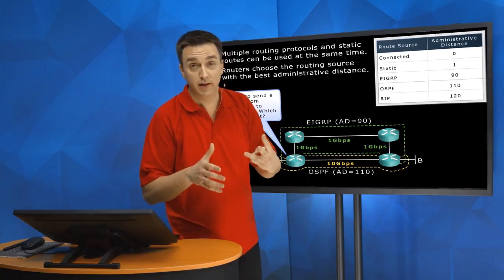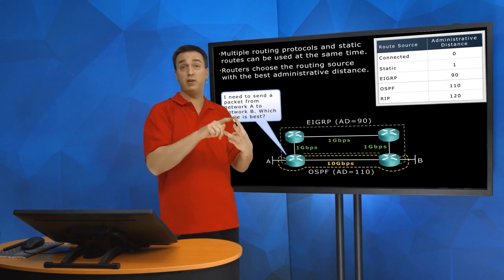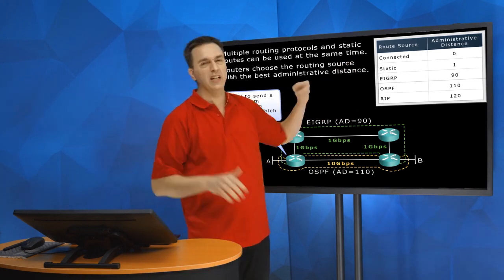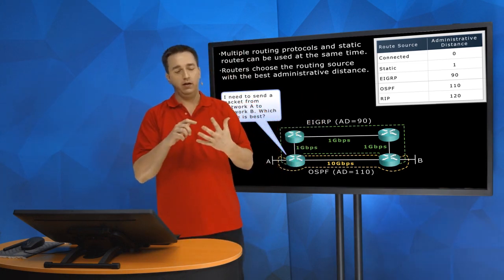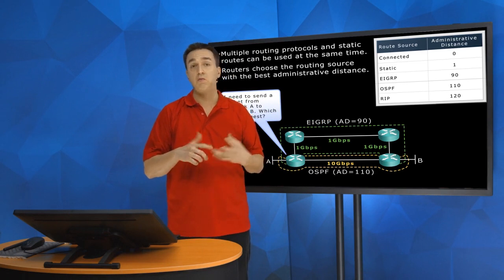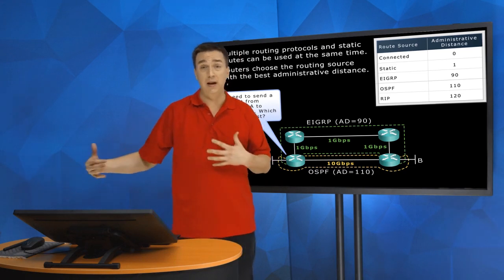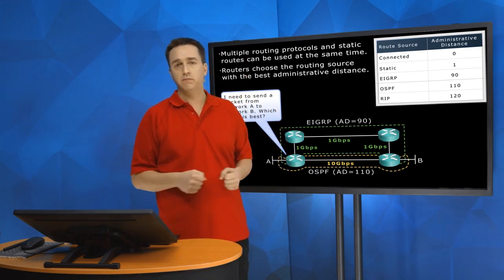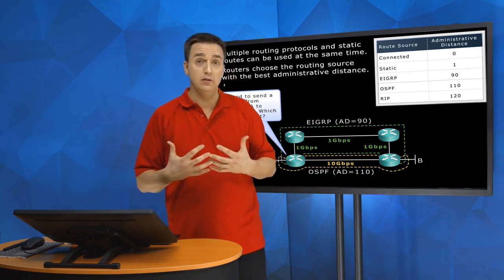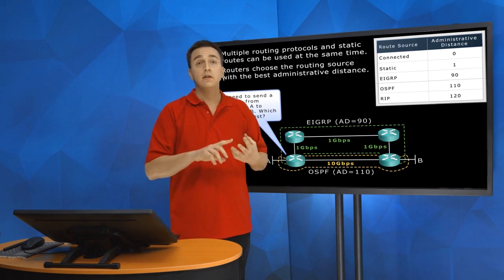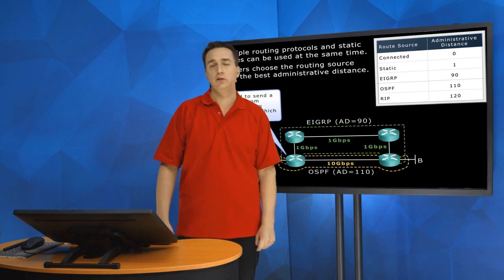Which one's the best? I'm going to pick the GPS, okay? Don't tell anybody else, please. It's just between me and you. So I'm going to give the GPS a value of 0. It's the best. Nothing can trump my GPS. I'll give my wife a value of 90. Why? Because that's what I chose. I'm going to give my local gas station attendant by my house a value of 200. Did I just assign arbitrary values to my GPS, my wife, and the local gas station attendant? Yeah, there you go. There's Cisco's values that they assigned to these sources of routing information.